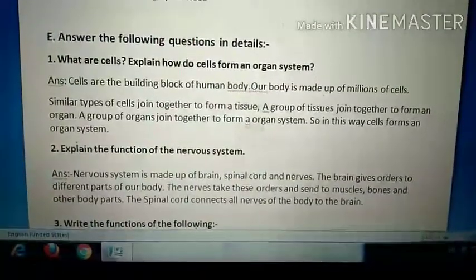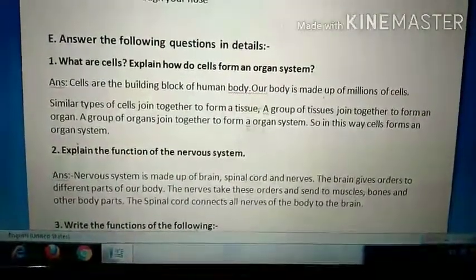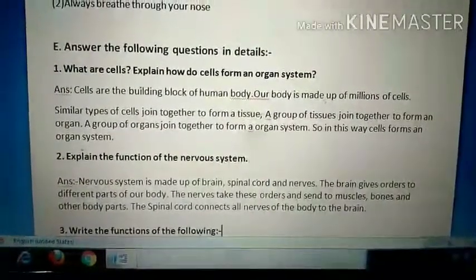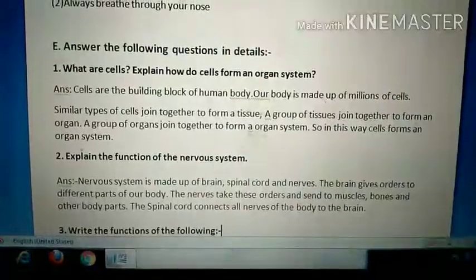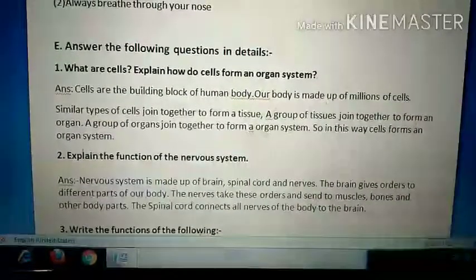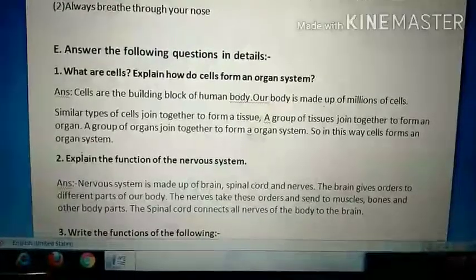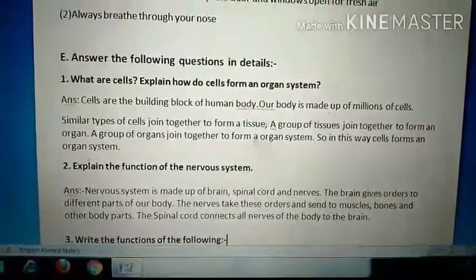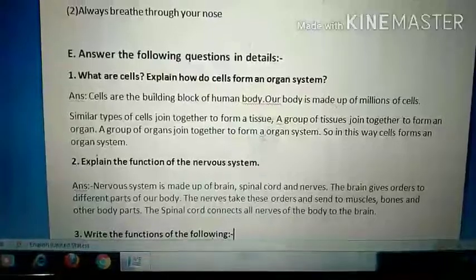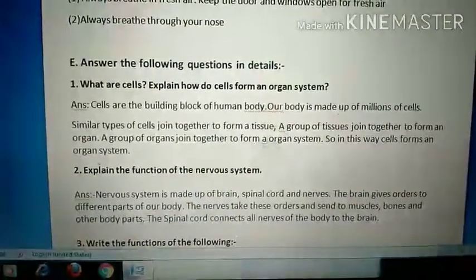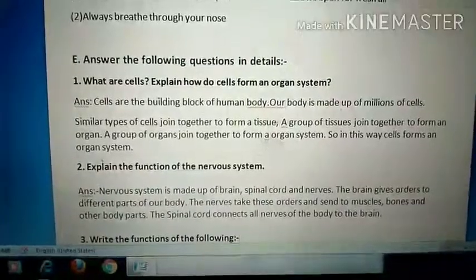So let's do the question number 2. Explain the function of nervous system. So what is the function of nervous system? Answer: nervous system is made up of brain, spinal cord and nerves. So main organs of nervous systems are brain, spinal cord and nerves.